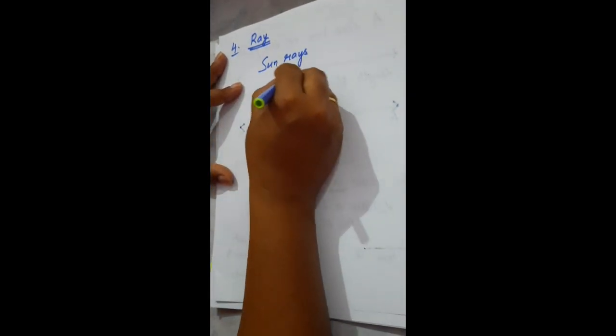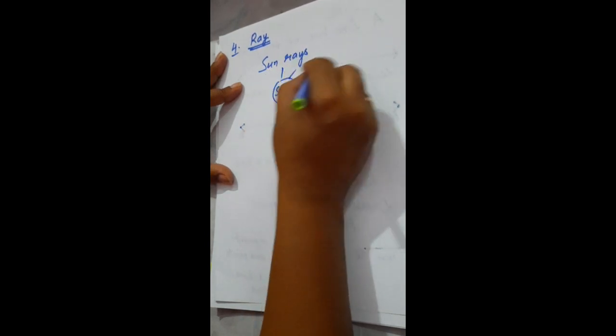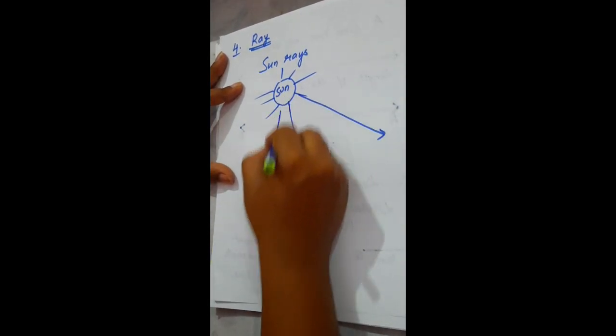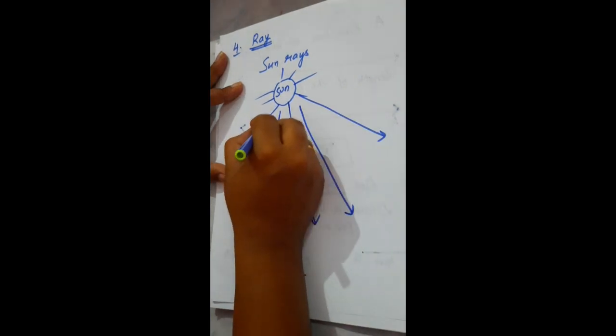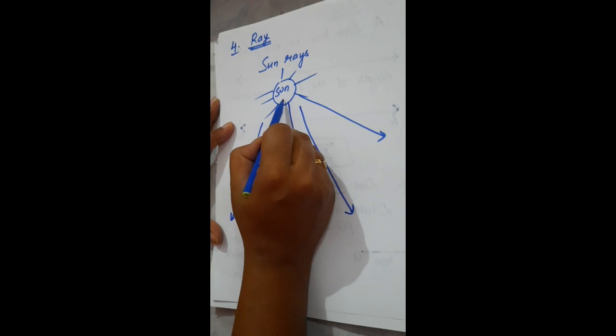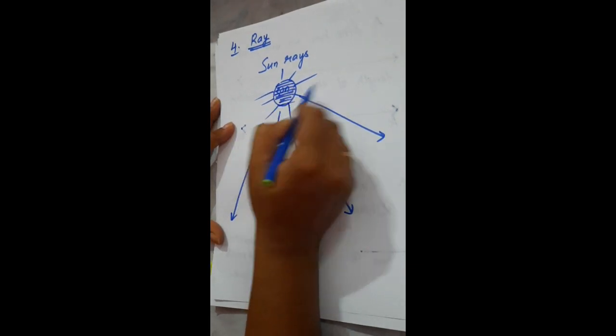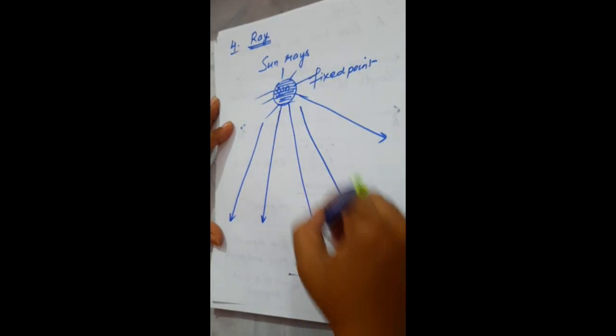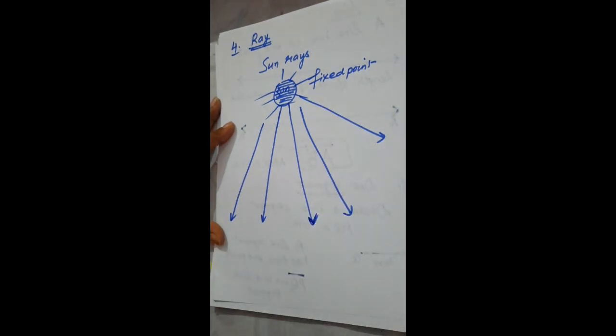Next we have ray. Our next topic is ray. We know the word sun rays. Now what do you mean by sun rays? You have a sun, and the rays of the sun which reach the earth are unlimited. You don't know the reaching point, but you know that the point from where the rays are coming is fixed. So this is the fixed point, and the ending point of the rays is not fixed.